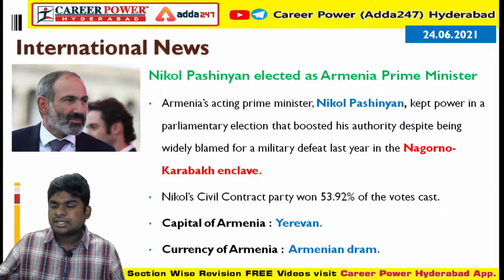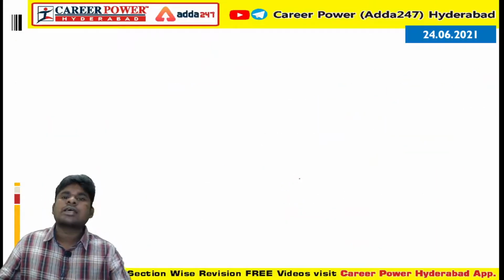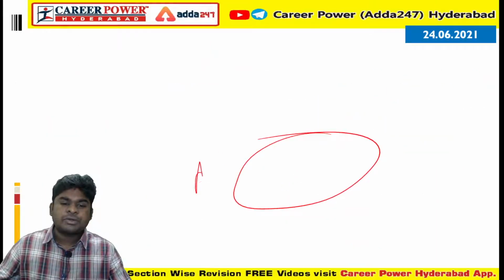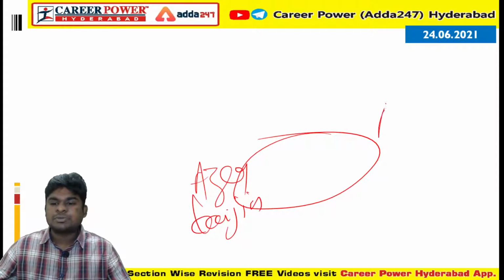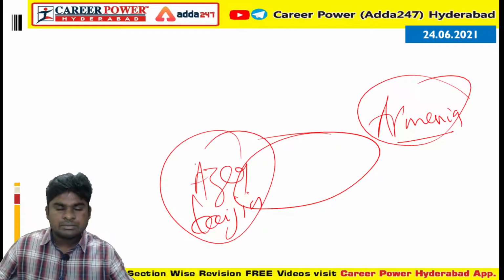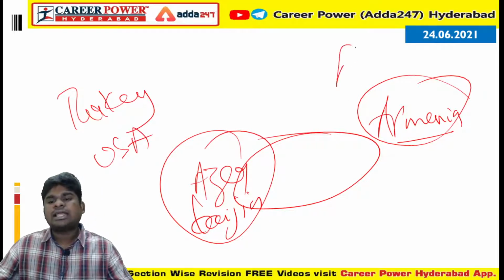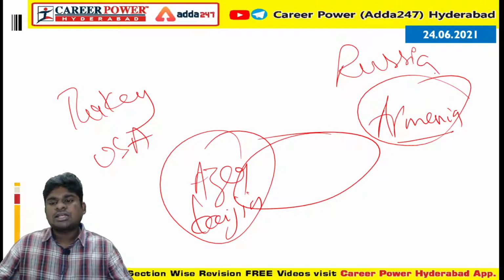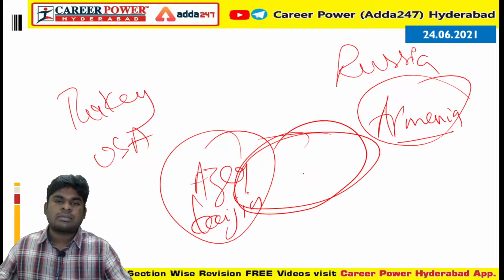So what is this Nagorno-Karabakh enclave? It is a dispute between Azerbaijan and Armenia. Armenia is a Christian majority country. Azerbaijan is a Muslim majority country, which is supported by the NATO countries Turkey and USA, and Armenia is supported by Russia.